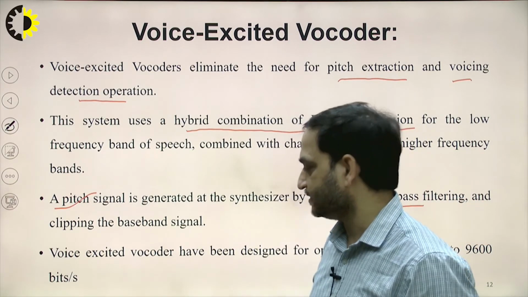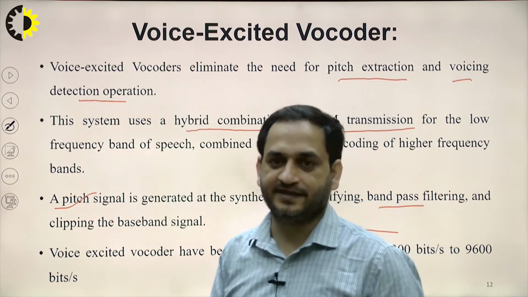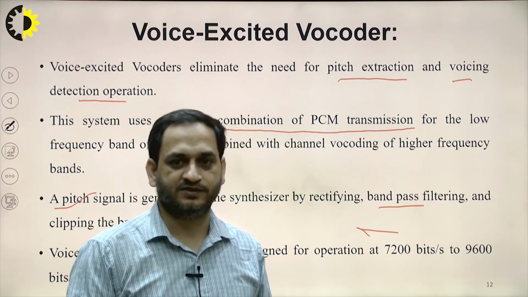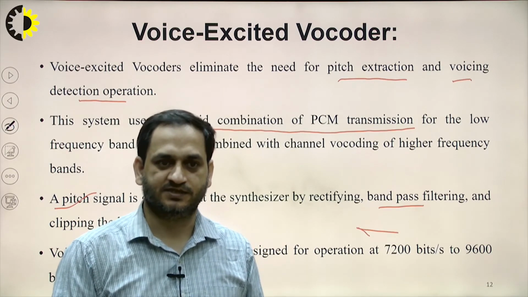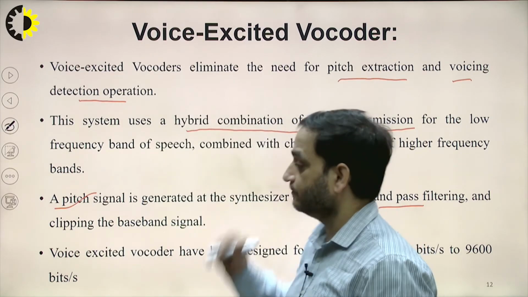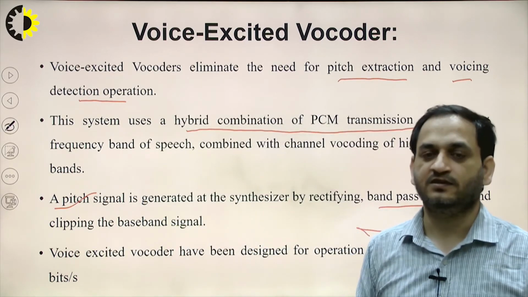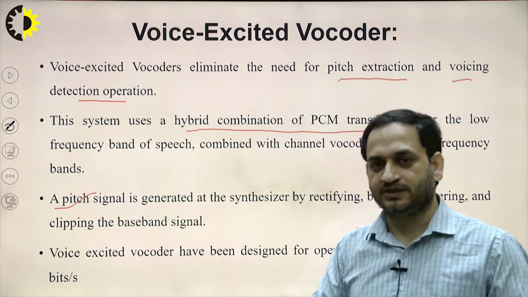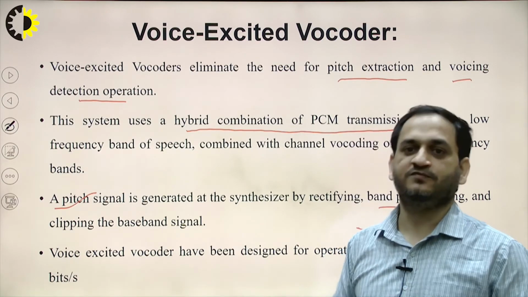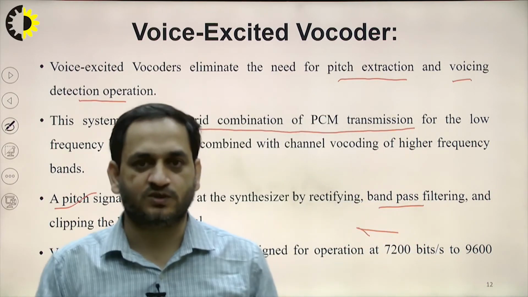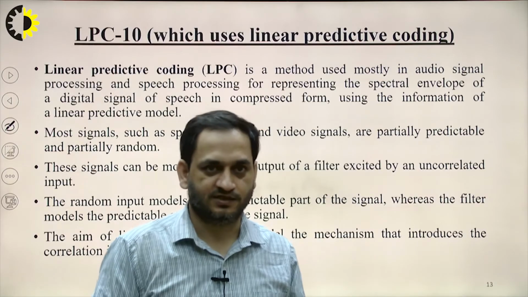And the voice excited vocoder is designed to operate at 7200 bits per second to 9600 bits per second. So this is the bit rate designed for the voice excited vocoders. So these are the channel vocoder or formant vocoder and the voice excited vocoder, which are the basics of the vocoder systems which we are discussing here.